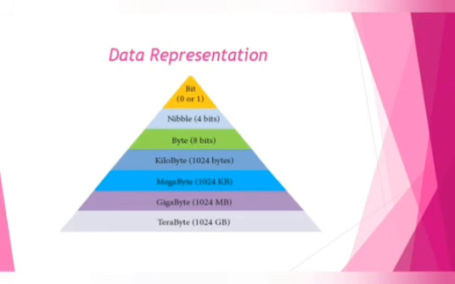1024 bytes. After kilobytes, which one is used? Megabyte. 1024 kilobytes is known as a megabyte. Then gigabyte: 1024 megabytes is known as a gigabyte. And 1024 gigabytes is known as a terabyte. These are the ways we can represent data, starting from the individual unit of data up to collections of information, up to the terabyte.